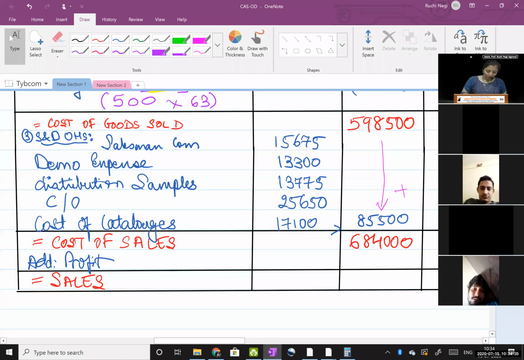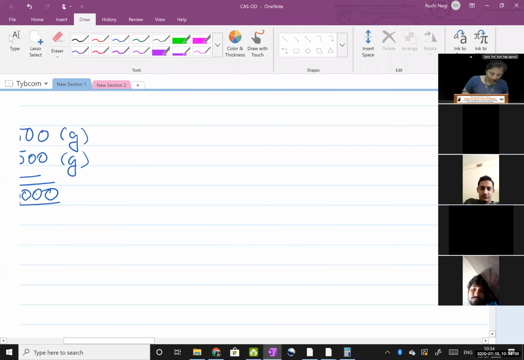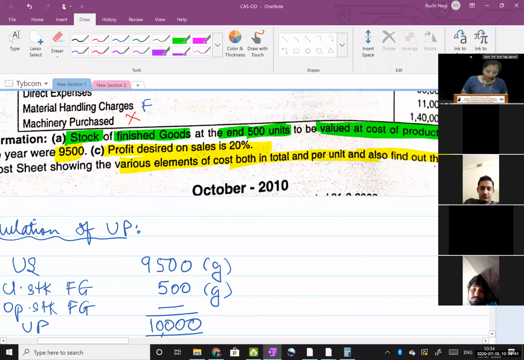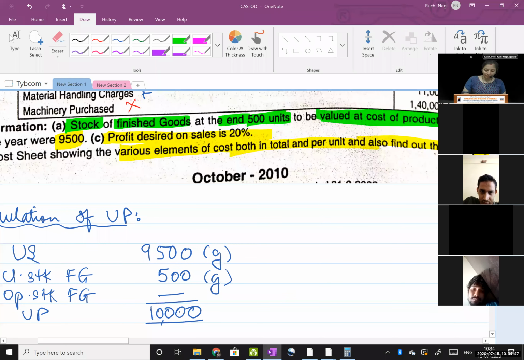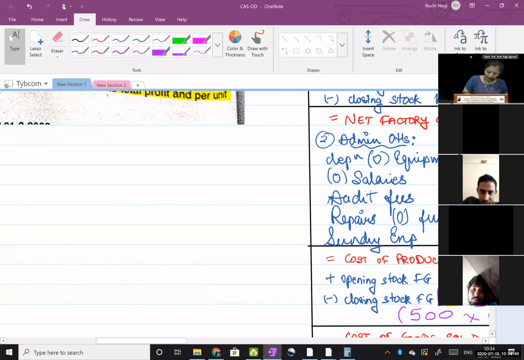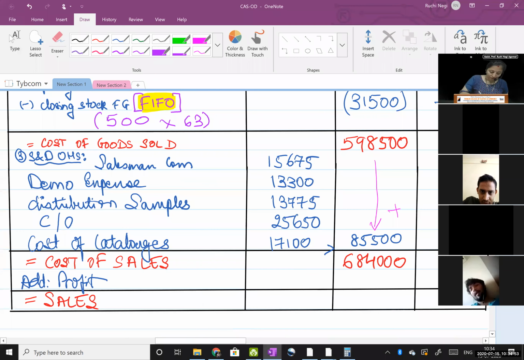Then a relation between profit and sales is given. Profit is 20% on sales. So sales is the base, and the base is always 100. Sales is your base, so this is 100, this is 20, so this is 80.